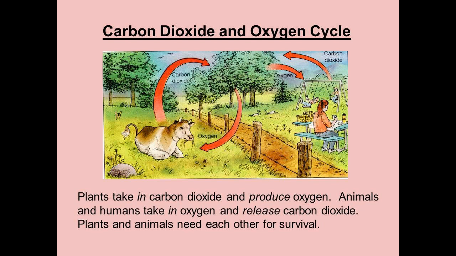Carbon dioxide and oxygen cycle. Plants take in carbon dioxide and produce oxygen. Animals and humans take in oxygen and release carbon dioxide. Plants and animals need each other for survival.